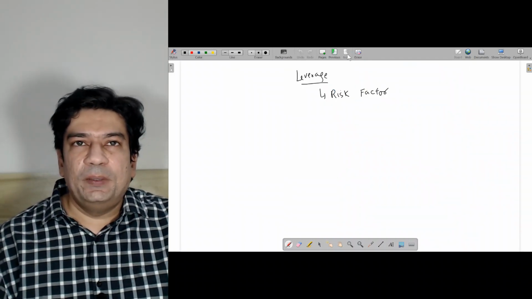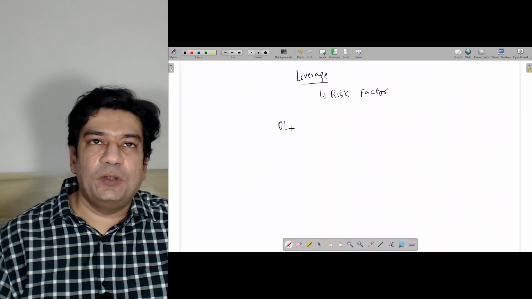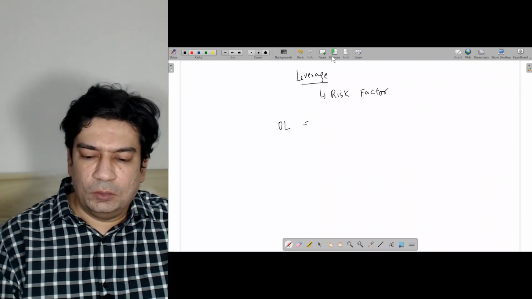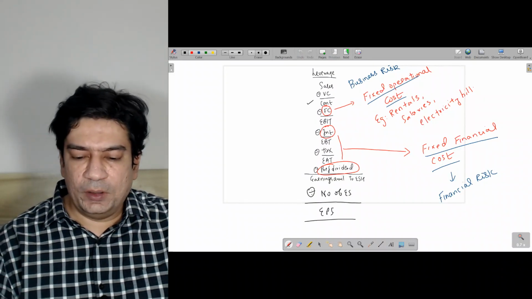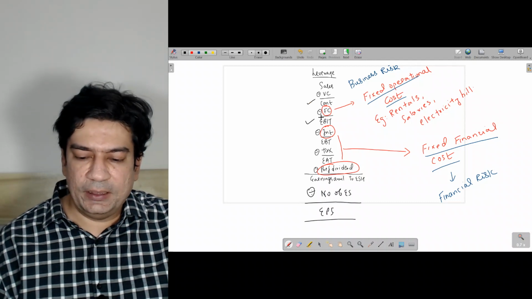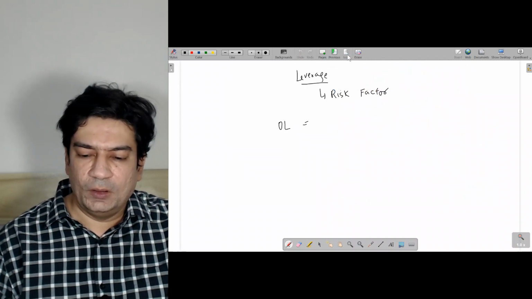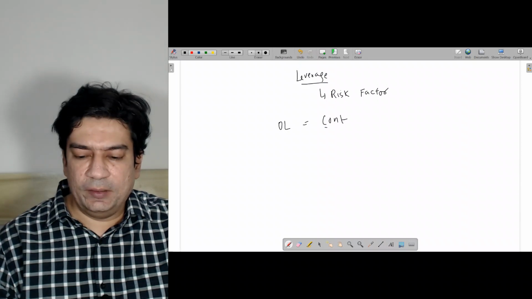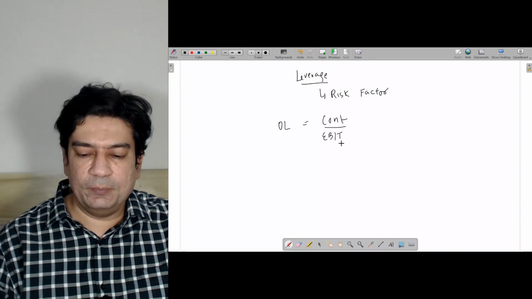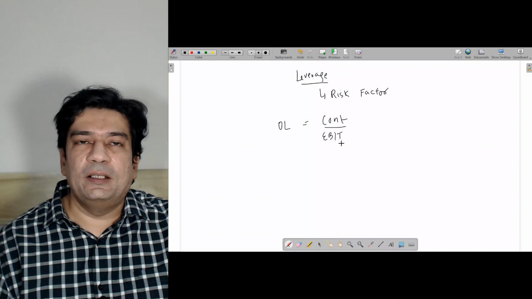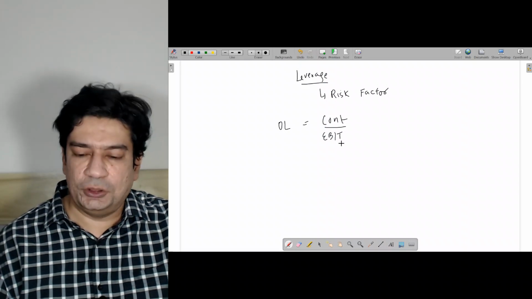Now I will be discussing with you operating leverage. So operating leverage, we have a formula: contribution divided by EBIT. Contribution, when I divide by EBIT, I'm going to get the answer of operating leverage.